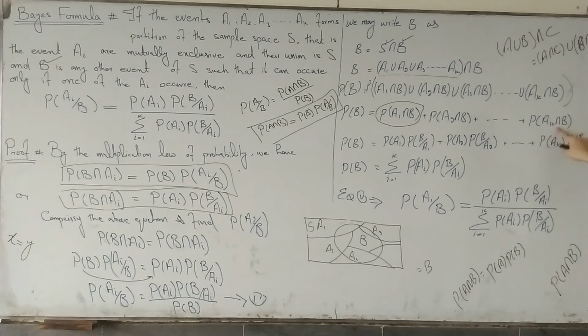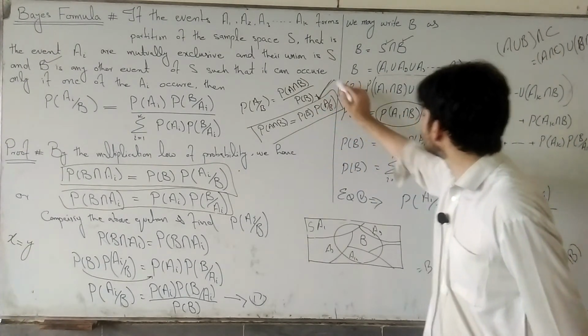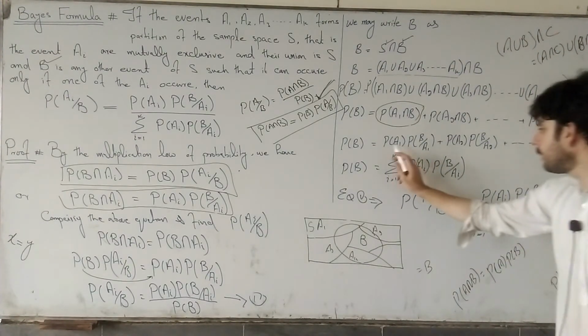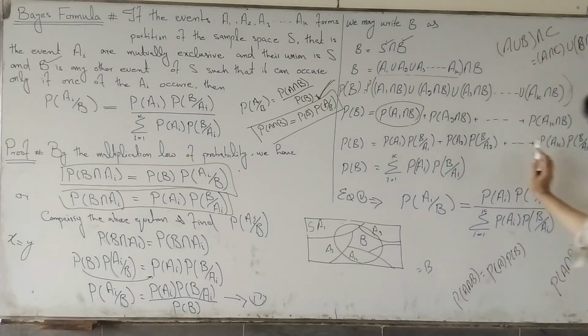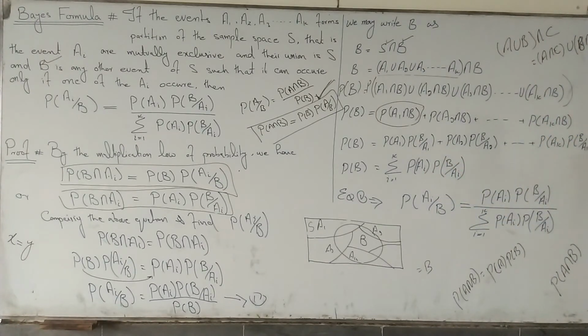Probability of AK intersection B is equal to probability of AK into probability of B given AK. If we apply this multiplication rule on each probability of this equation, we get probability of A1, probability of A2, and so on, probability of AK.